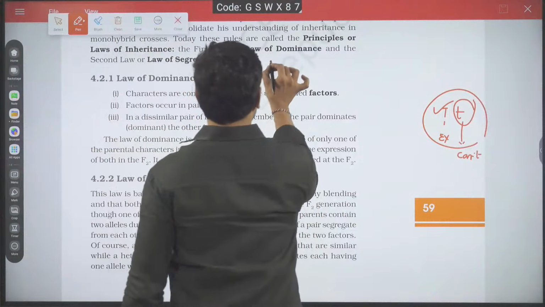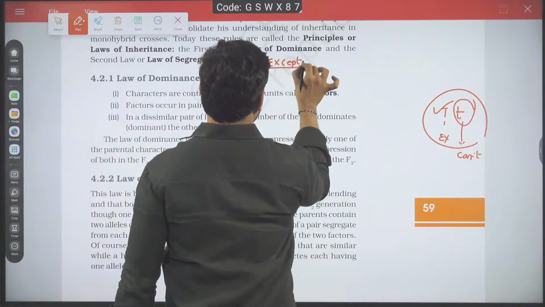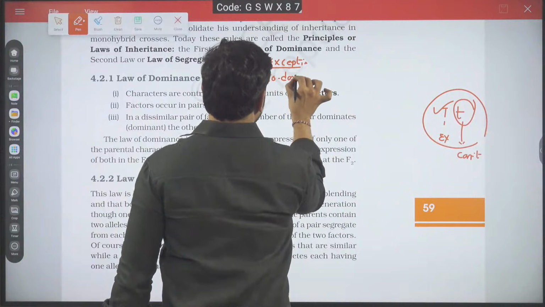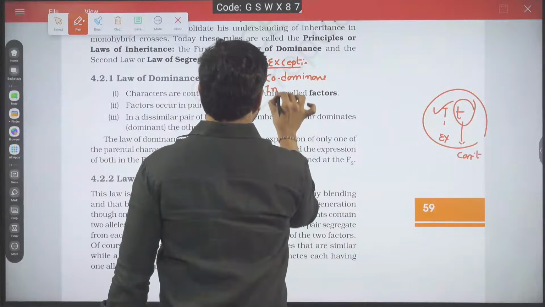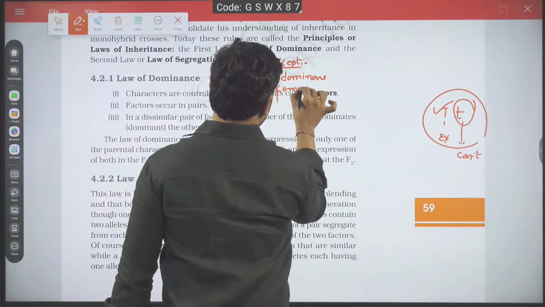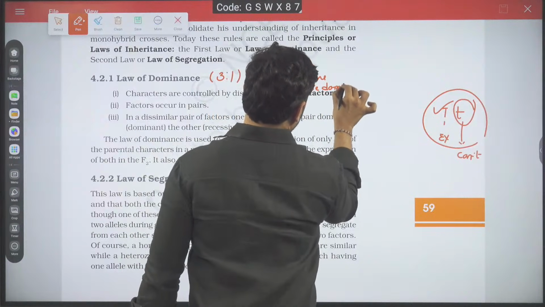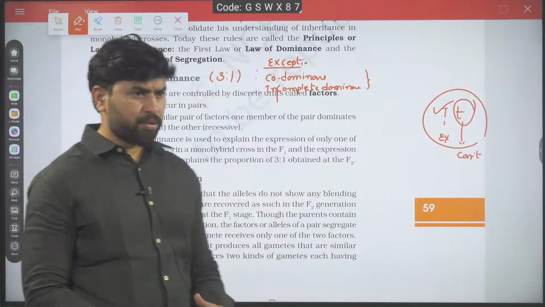When you talk about law of dominance, there are some exceptions also. The exceptions are codominance and another one called incomplete dominance. These two are exceptions.